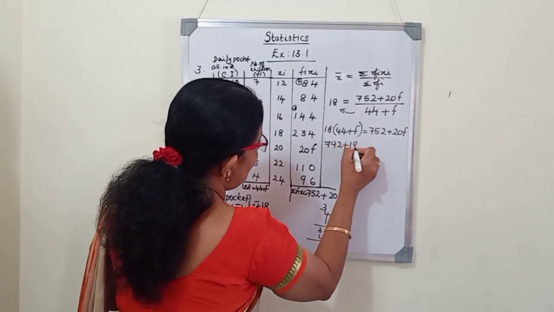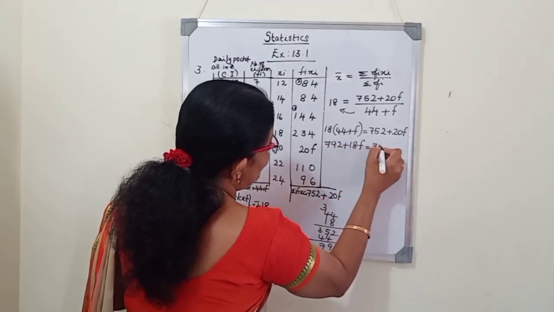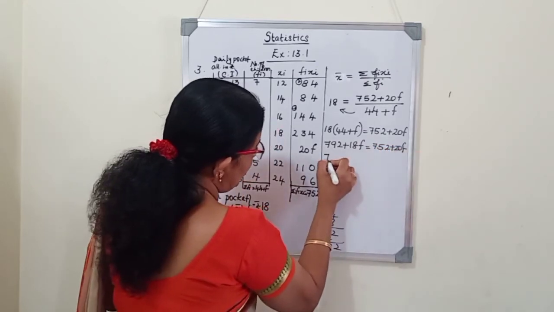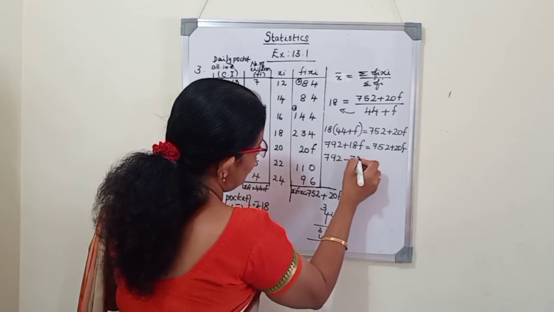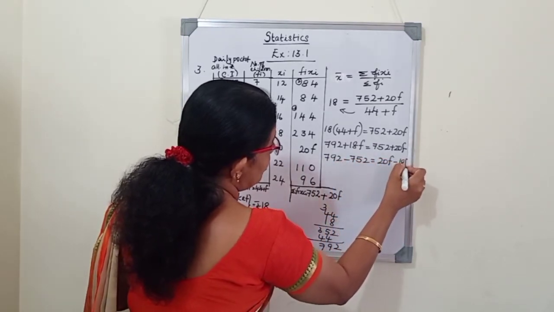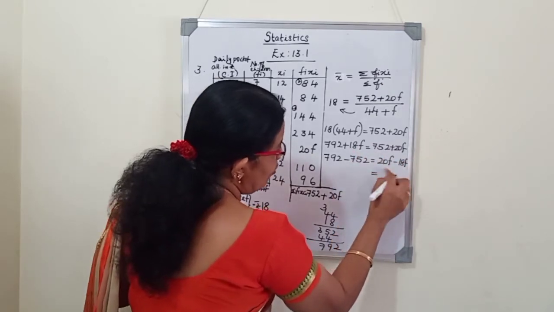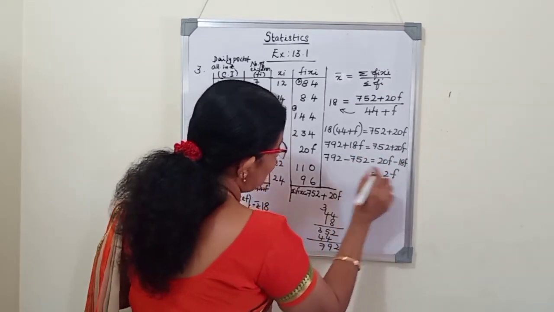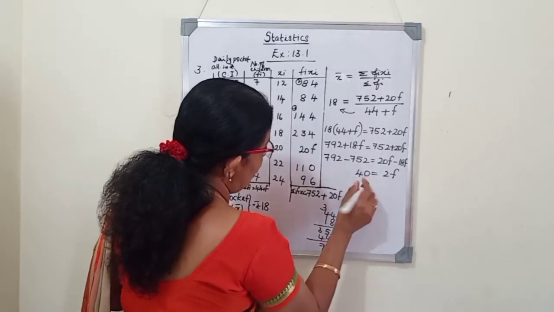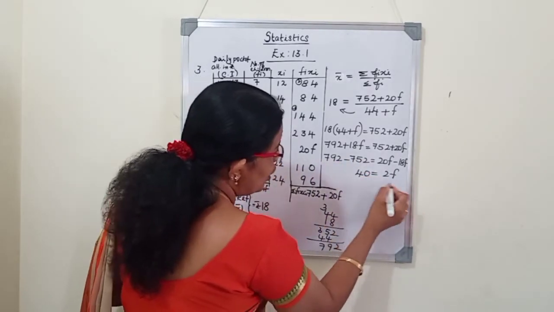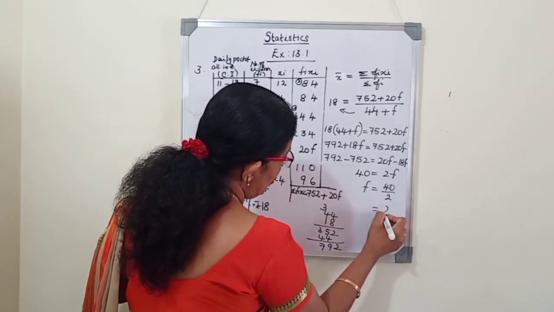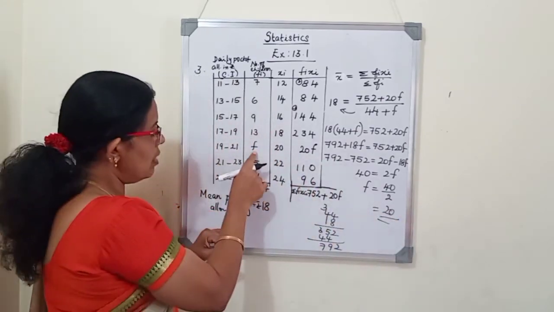792 + 18F = 752 + 20F. So here 792 − 752 = 20F − 18F. F I'll take to the right side. So 20F − 18F, you will get 2F. Here when we subtract, 2 − 2 is 0, 9 − 5 is 4, 7 − 7 is 0. So 2F is 40, F is equal to 40 by 2, which is 20. So the missing frequency is 20.